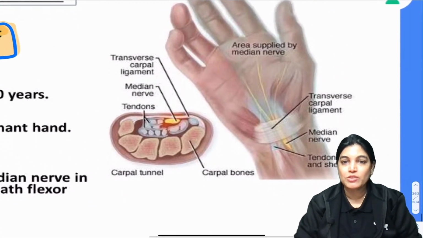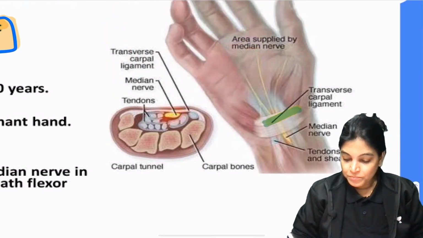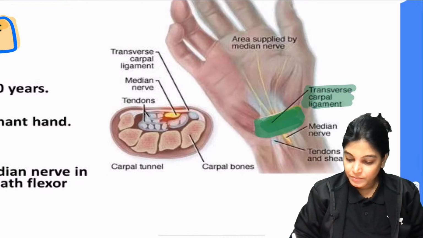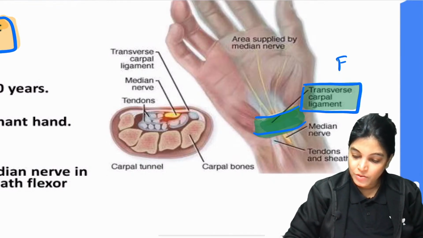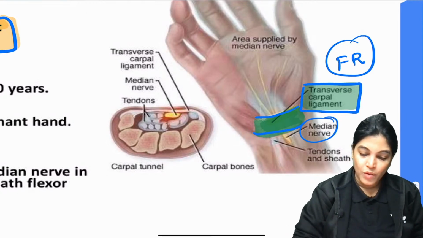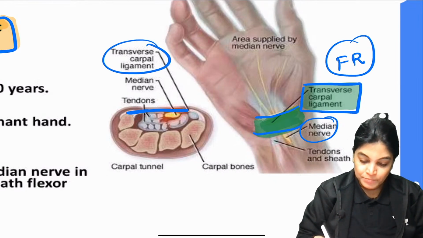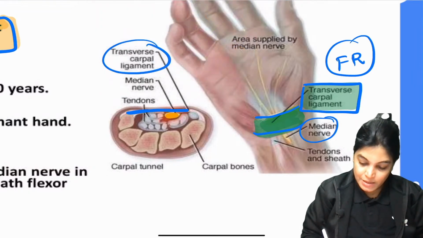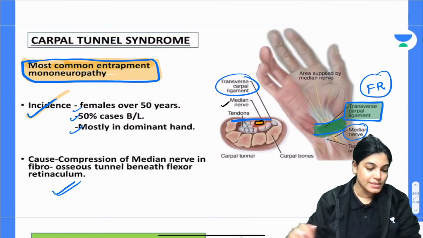See this case, see here. In this diagram, I can appreciate that this is the transverse carpal ligament. What is the other name of the transverse carpal ligament? It is also called the flexor retinaculum. So below this flexor retinaculum, FR, the median nerve can be compressed. Why? Because it is passing deep to it. Here also you can see, if this is the transverse carpal ligament, the median nerve can be compressed below this. You can clearly see this is the median nerve, and when it is compressed, the case is called carpal tunnel syndrome.